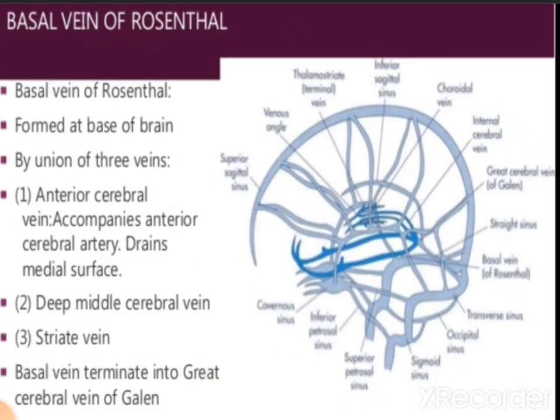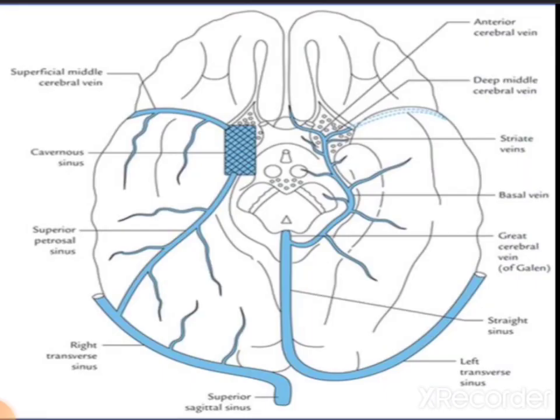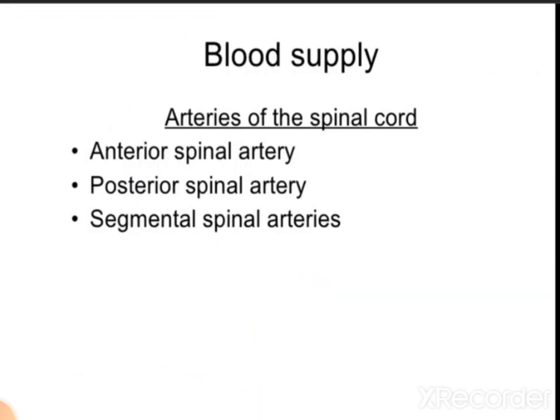Then the basal vein of Rosenthal. Basal vein of Rosenthal is formed at the base of the brain by the union of three veins. Remember these are anterior cerebral vein, deep middle cerebral vein, and the striate vein. Basal vein terminates into the great cerebral vein of Galen. So this diagram again shows you the fusion of the basal vein with the great cerebral vein of Galen.